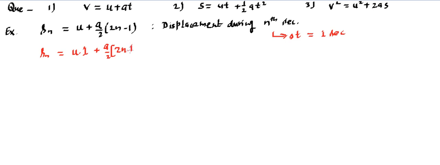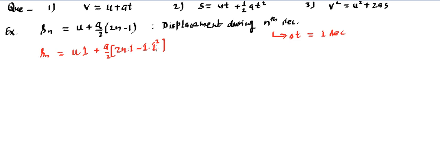So this 1 is carrying the dimension of second, n is the dimension of second, minus this 1 into 1 square. That means here it is the dimension of second square. So second square into second, that's going on. If you incorporate all these things, then you will find the dimensions of all the terms are going to be the same.